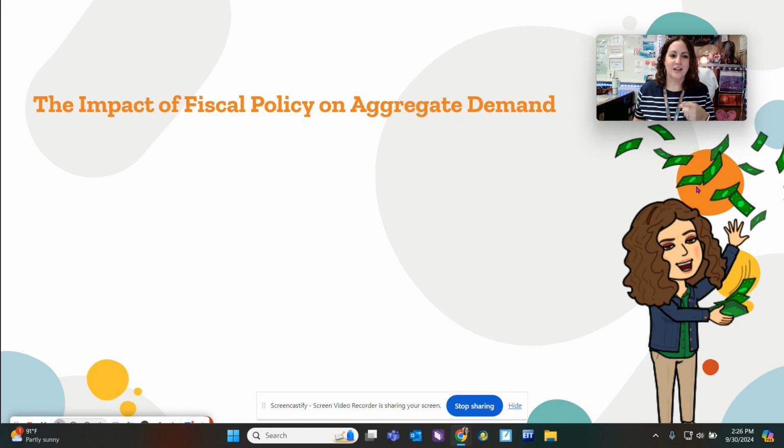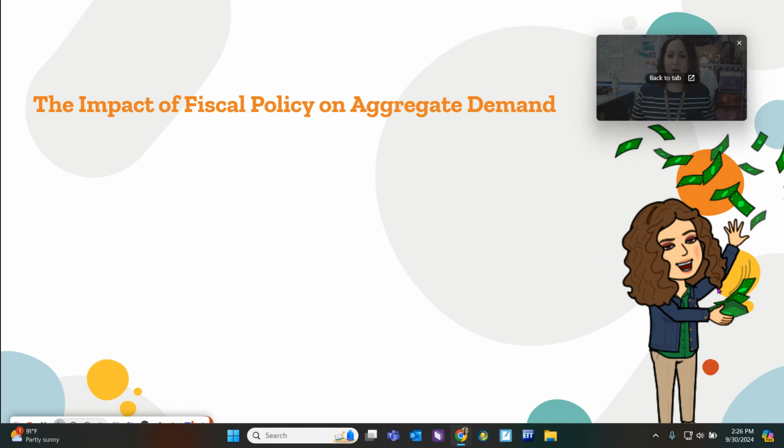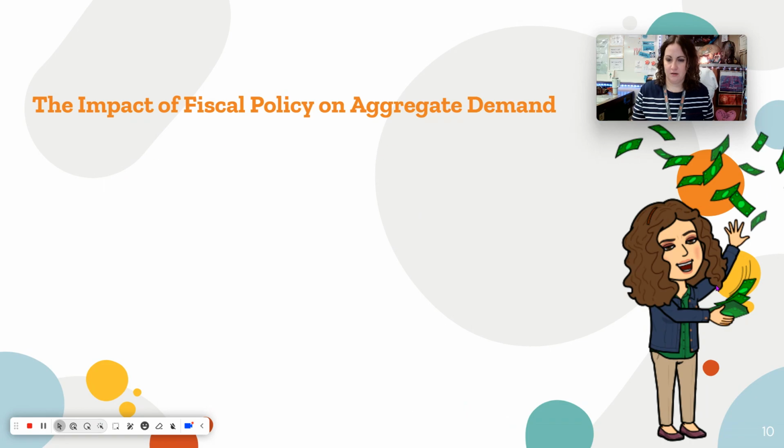So that's your title today: the impact of fiscal policy on aggregate demand. In the past, we've been talking about aggregate demand increasing, shifting to the right, decreasing, shifting to the left. But today and tomorrow, we're going to be talking about how much aggregate demand changes by. We're going to make it quantitative rather than just qualitative. Instead of saying shift to the right, now we can say shift to the right by this amount. But there are a few things we have to know first.